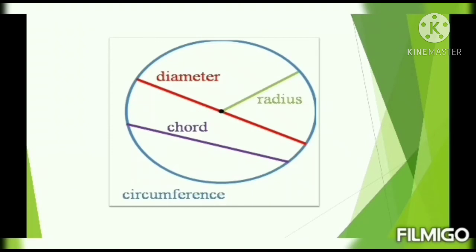So, every diameter is a chord, but every chord is not a diameter. Okay guys. So the red line segment is called the diameter of the circle and the violet line segment is called a chord of the circle. In the circle there are many diameters, many chords, and the boundary of the circle is called the circumference. So in this figure there are the center of the circle, radius, diameter, chord and circumference.